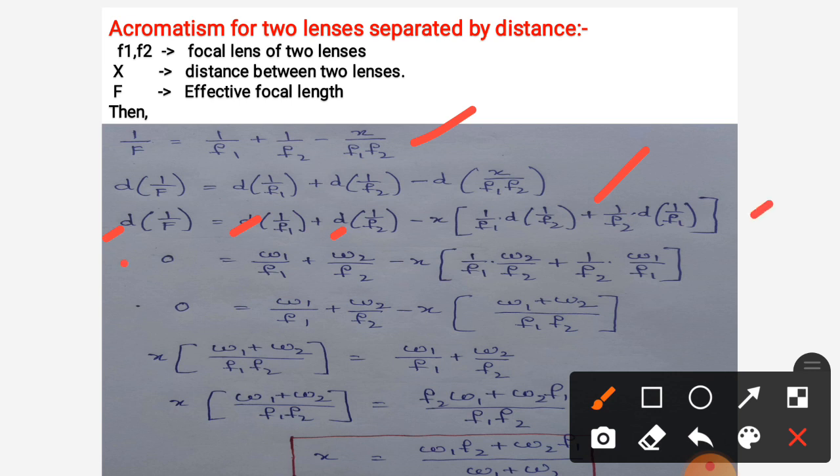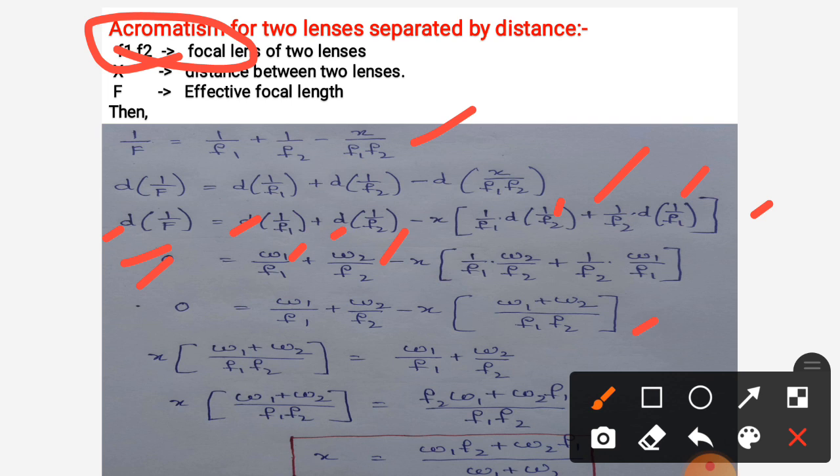After that, we already know this is from achromatism. So capital F is constant, 1 by capital F is constant, the derivative of 1 by capital F is 0, the derivative of 1 by f1 is omega 1 by f1, and the derivative of 1 by f2 is omega 2 by f2. Then we get 0 is equal to omega 1 by f1 plus omega 2 by f2 minus x into omega 1 plus omega 2 by f1 f2. Taking the LCM, we get this equation.